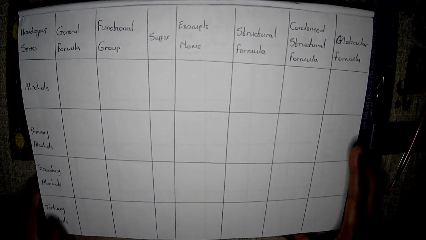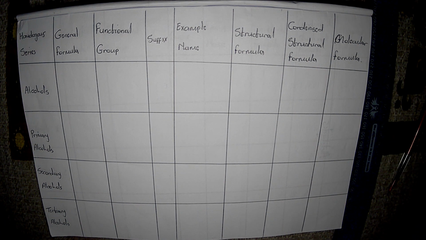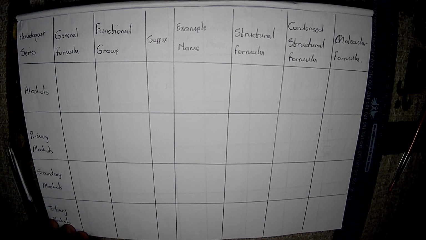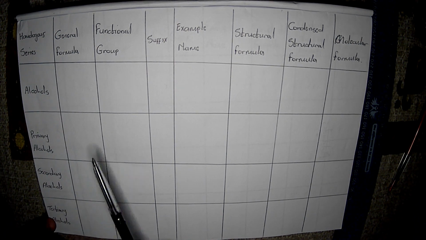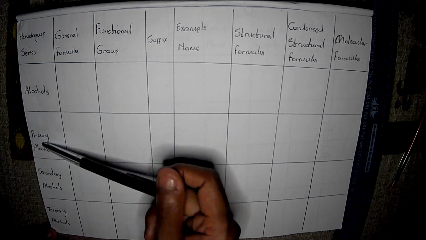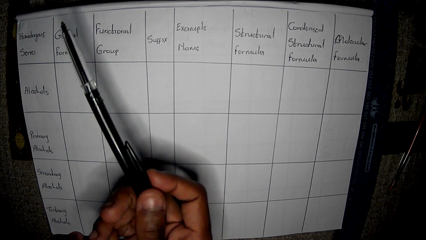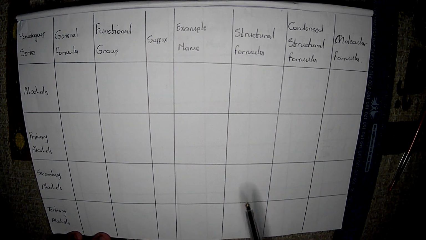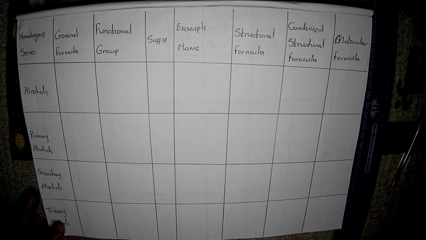I'm ready. Are you ready? Now, back in this table again, we're going to do the same thing as we did before so that you can practice. The more familiar you are with these structures, when they ask you about certain things, it becomes easier for you to recall or have a mental image, to remember. So with this, we have our homologous series, which is our alcohols, with primary, secondary, tertiary alcohols, and we have a general formula, functional group, suffix, examples of a name, structural formula, condensed structural formula, as well as molecular formula. Okay, let's get started.